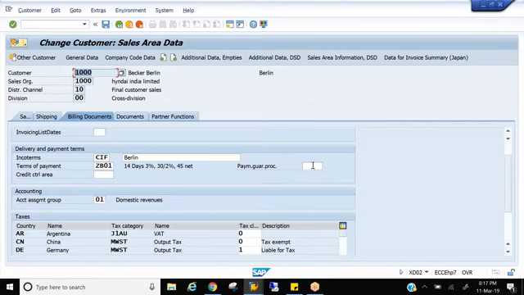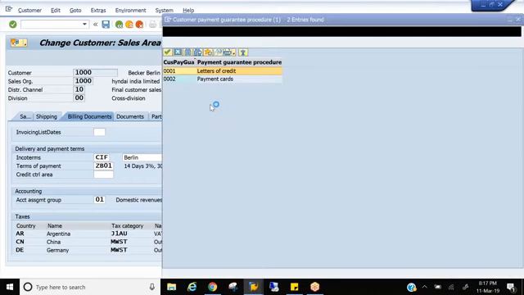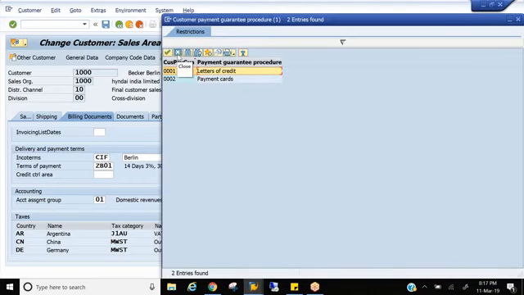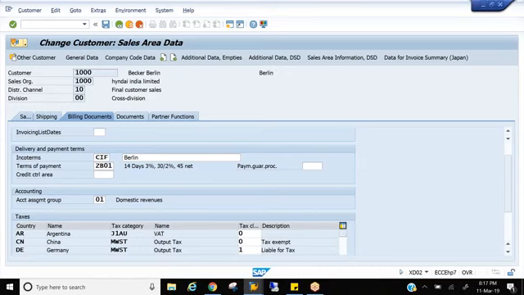If this customer is relevant for that, then only you maintain it here. It can be a letter of credit, bank guarantee, payment card or letter of guarantee, whatever means that customer has to furnish. You mention that here. This is the payment guarantee, but it has been removed now in S4HANA.